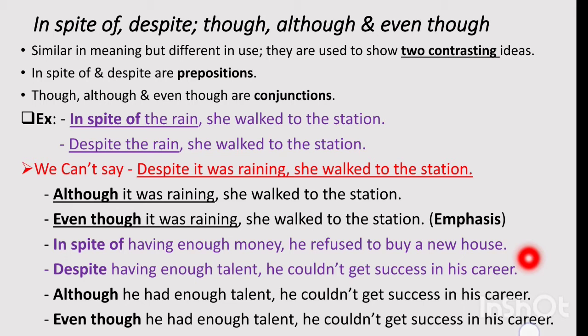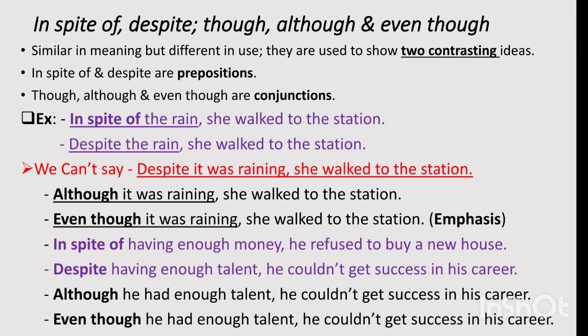Next example, in spite of can be changed to despite. Despite having enough talent he couldn't get success in his career. The same sentence, ये same simple sentence है, we can change it into a clause. हम इसको clause में change कर सकते हैं. Although he had enough talent, he couldn't get success in his career. It means the phrase here, despite having enough talent, can be changed into although he had enough talent. And if you want to give stress on your words, this although can be changed into even though. Although को हम even though में change कर सकते हैं.